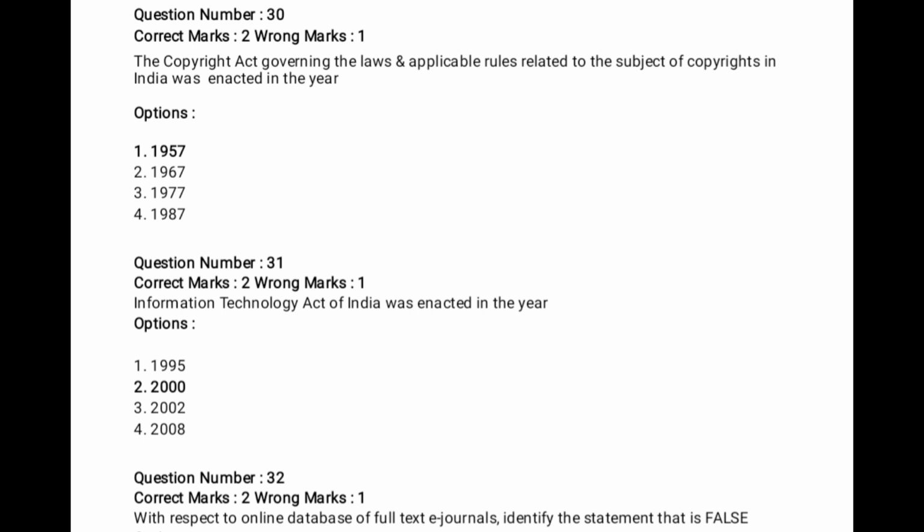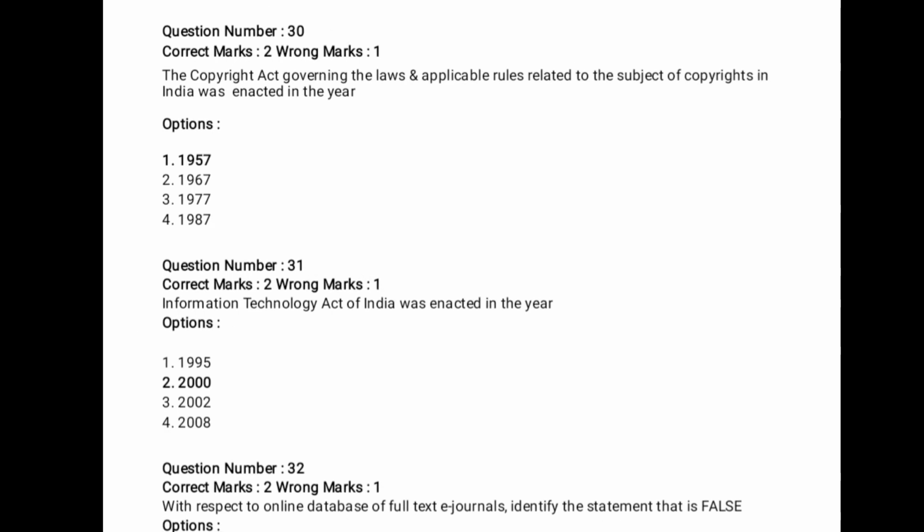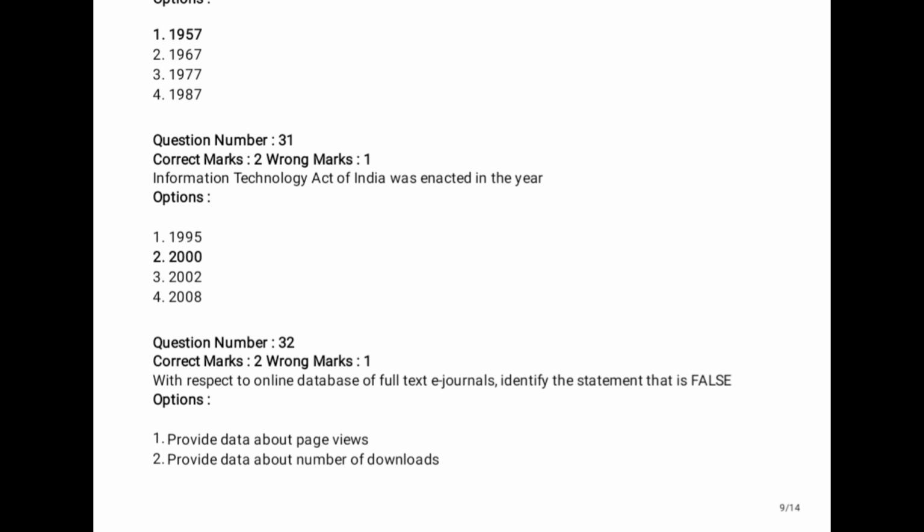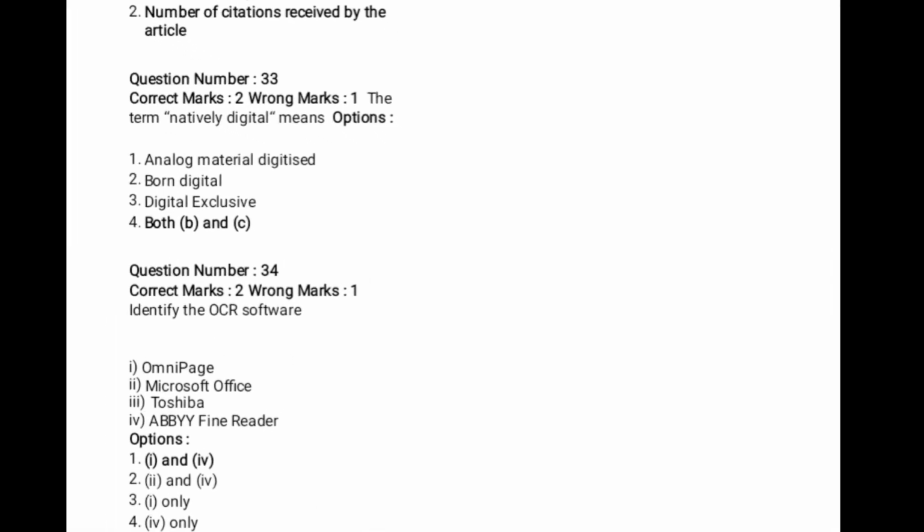Next, question number 32. With respect to online databases of full text e-journals, identify the statement that is false. Which one is false? The right answer is: number of citations received by the article. This is the false one. Out of 4 options, option 2 is the false one.